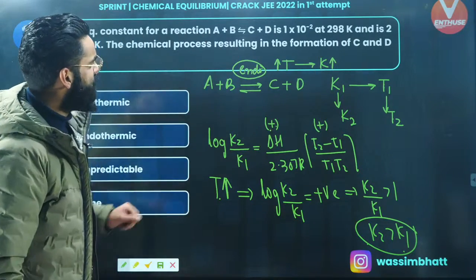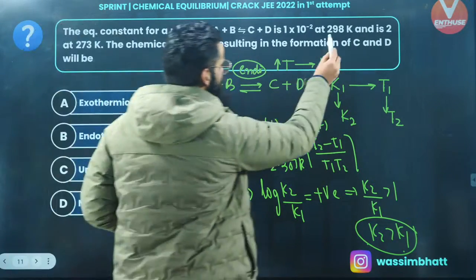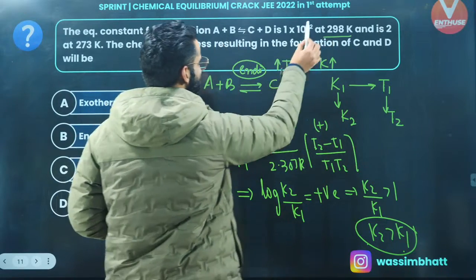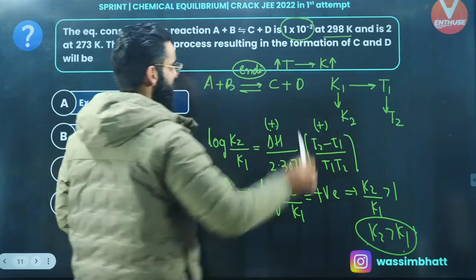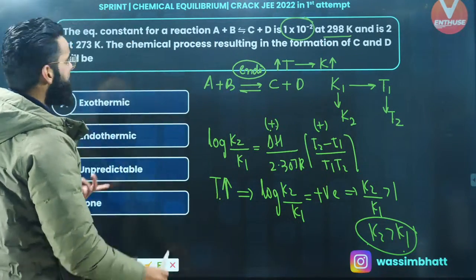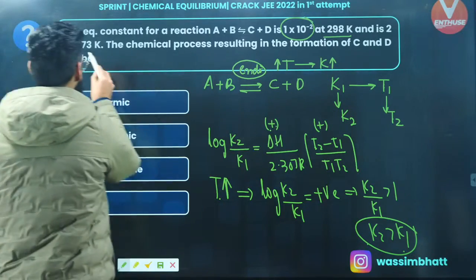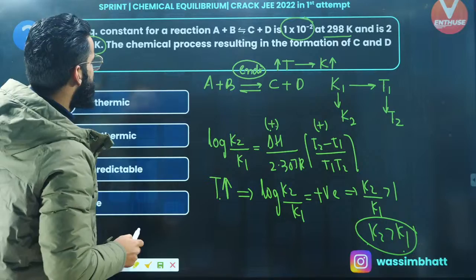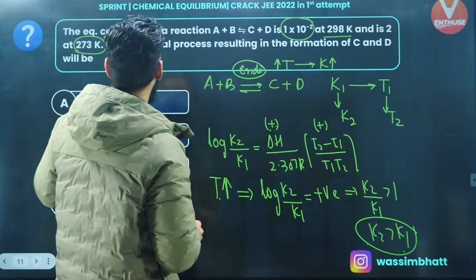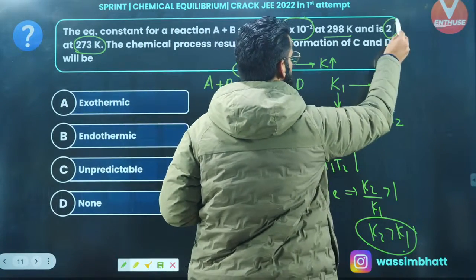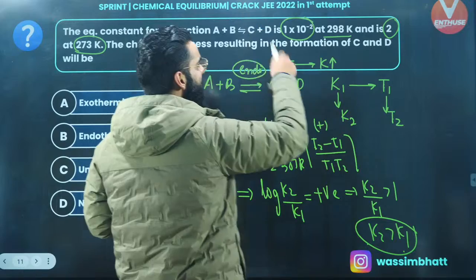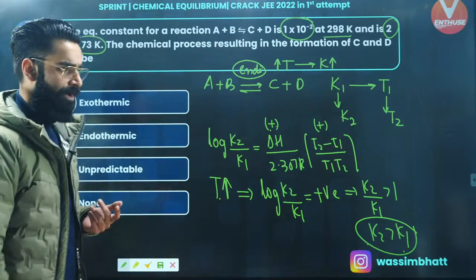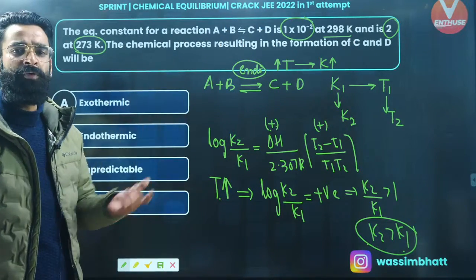But look at this question carefully. When the temperature of the system was kept 298 Kelvin, at that point of time, equilibrium constant was 10 raised to the power minus 2. When the temperature is changed from 298 to 273, that means I'm decreasing the temperature. On decreasing the temperature, what is happening to the new equilibrium constant? The new equilibrium constant now is 2. So basically, on decreasing the temperature, equilibrium constant is increasing.